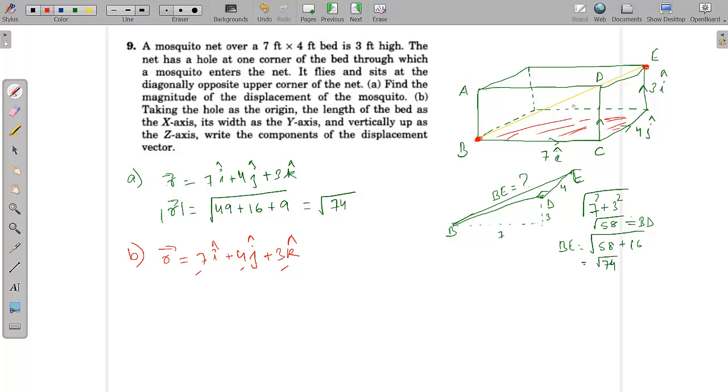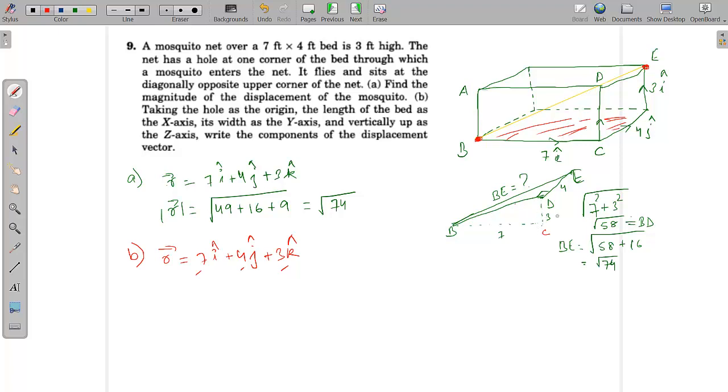One way is ignoring everything and doing the simple mathematical way in which we can directly find the length of this BE. So how are we going to find it? This is B, this is C, this is D, and this is E. So you know that this is BE. BE will be the hypotenuse of the triangle BDE. So first we need to find BD. BD is the hypotenuse of the triangle BCD.